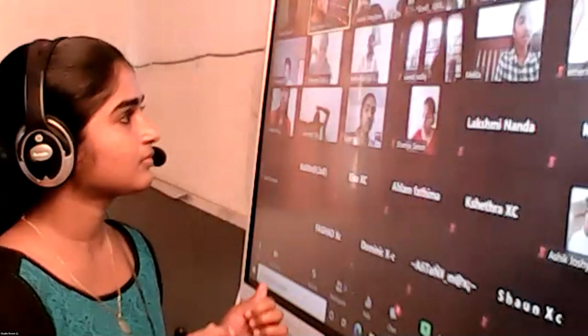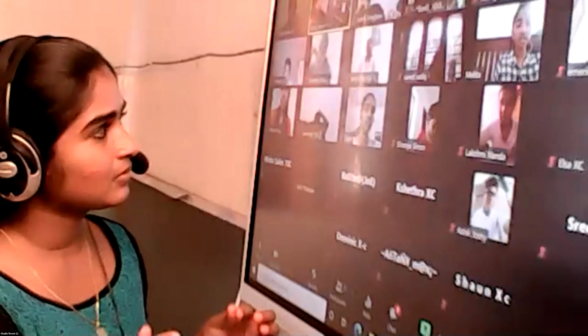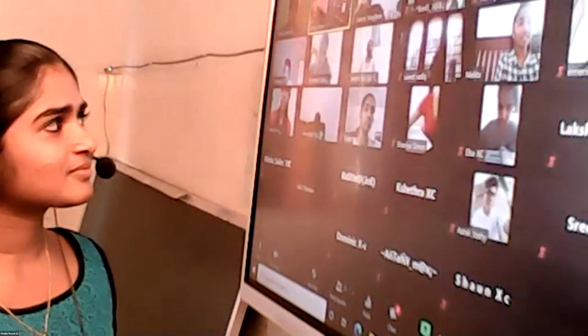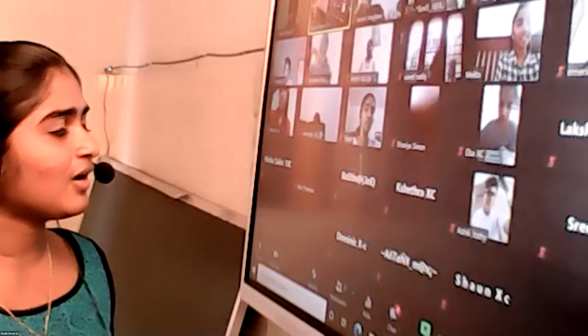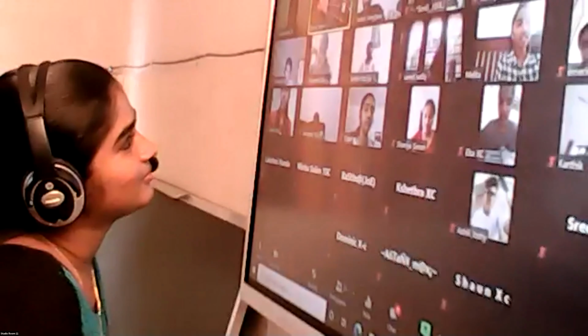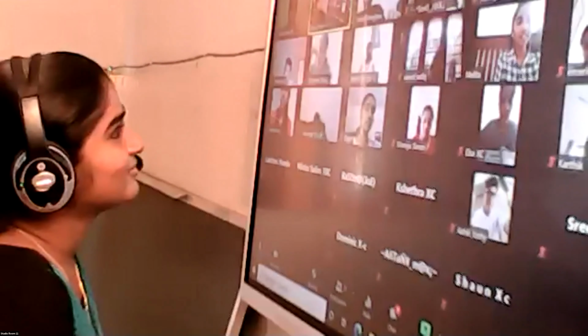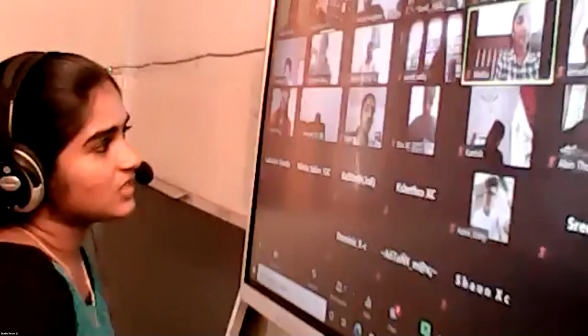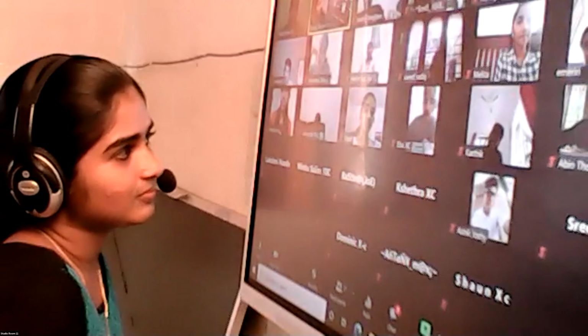Melita, which is the positive ion? Cation or anion, which is the positively charged ion? Yes, cation is positively charged ion. Amarin, which is negatively charged ion? Anion.